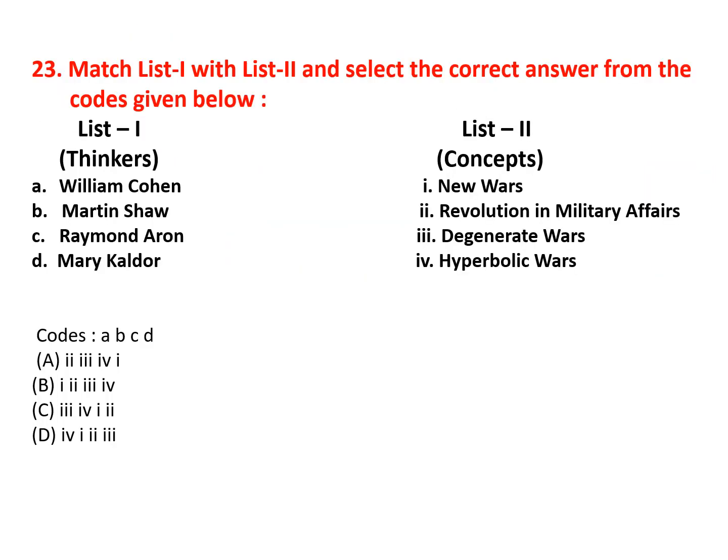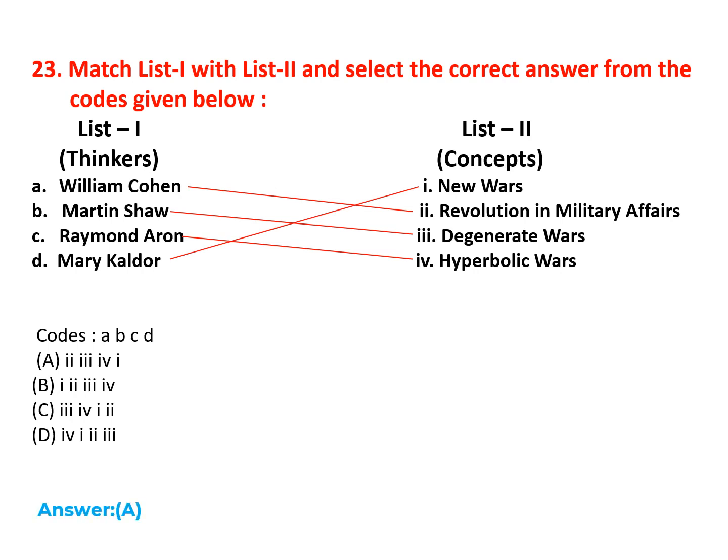Now thinkers with concept. Thinkers, books, authors, concepts. These things are very important from the exam perspective. William Cohen, Revolution in Military Affairs. Martin Shaw, Degenerate Wars. Raymond Aron is related to the concept of hyperbolic wars. Mary Kaldor is related to new wars. So the correct option for this question is option A, 2341.